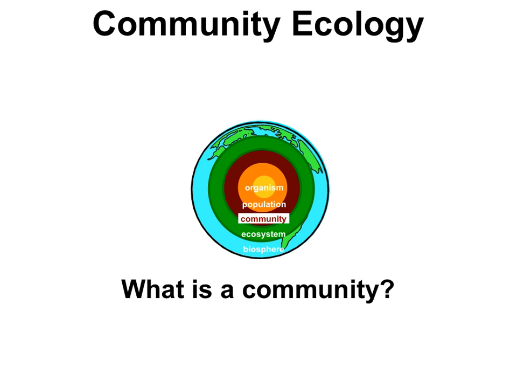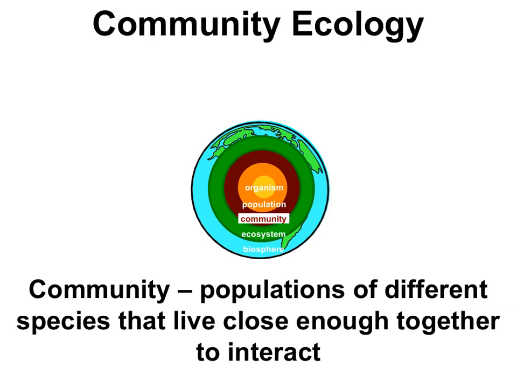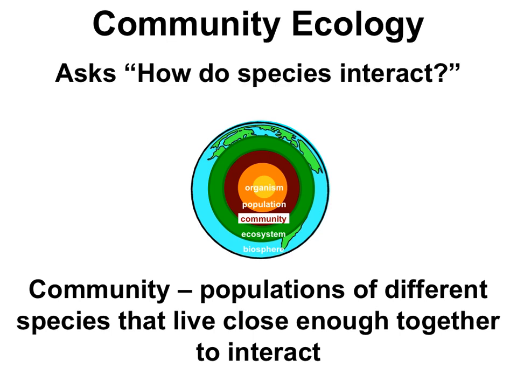So it's important to know, what is a community in the first place? A community is just a collection of populations of different species that live in the same place at the same time and interact with one another. So community ecology is all about asking questions that have to do with, how do species interact with one another?